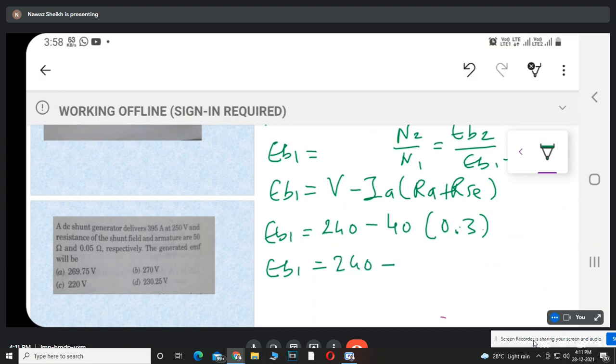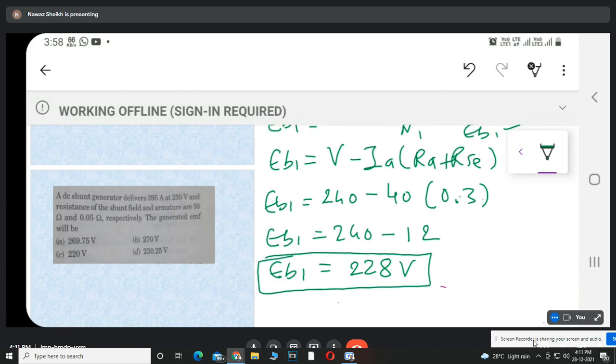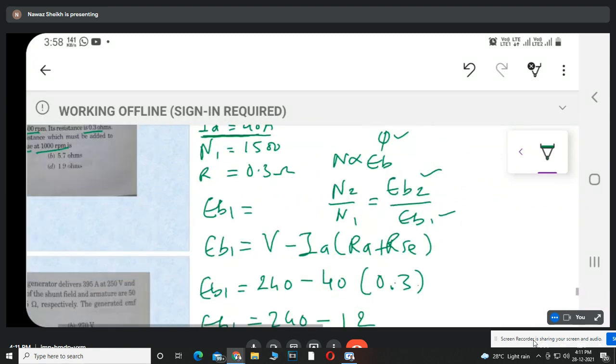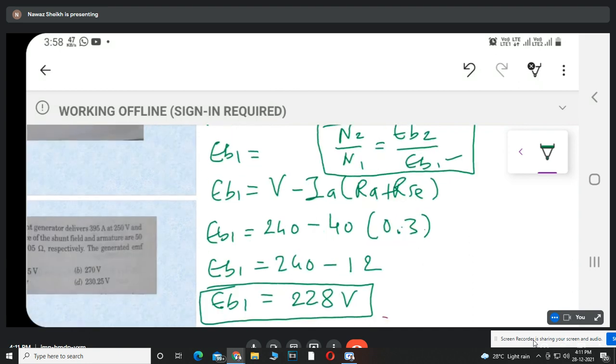240 minus 40, 0.3 into 40 is 4 3 is 12. What is the answer? EB1 equal to कितना आया? 228. 228 volt is the value of back EMF EB1. Now, by using this relation, find out the value of EB2. Find out EB2 की value N2 upon N1 equal to EB2 upon EB1. N2 is 1000. Second case में speed कितनी हो जाएगी 1000 RPM. फर्स्ट केस में स्पीड कितनी थी 1500 RPM. EB1 अभी हमने कैलकुलेट किया 228.